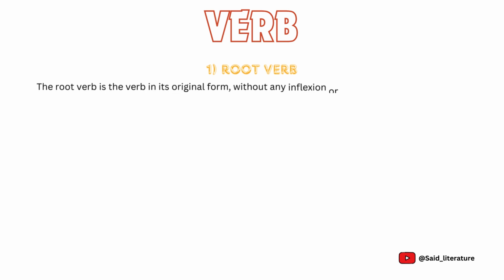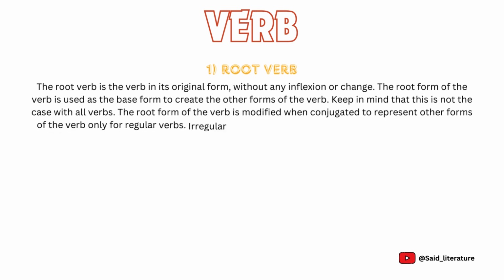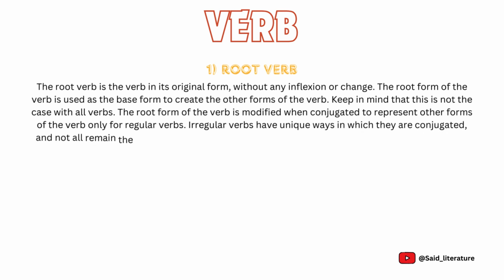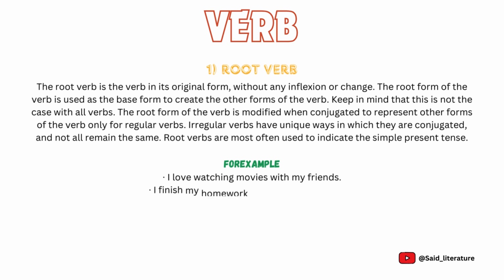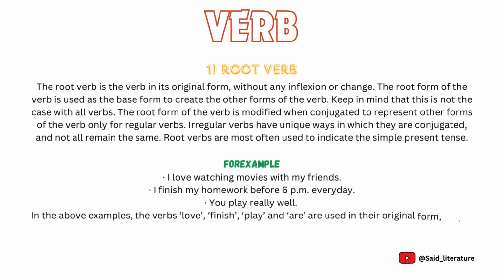The root verb is the verb in its original form, without any inflection or change. The root form of the verb is used as the base form to create the other forms of the verb. Keep in mind that this is not the case with all verbs. The root form of the verb is modified when conjugated to represent other forms of the verb only for regular verbs. Irregular verbs have unique ways in which they are conjugated, and not all remain the same. Root verbs are most often used to indicate the simple present tense.